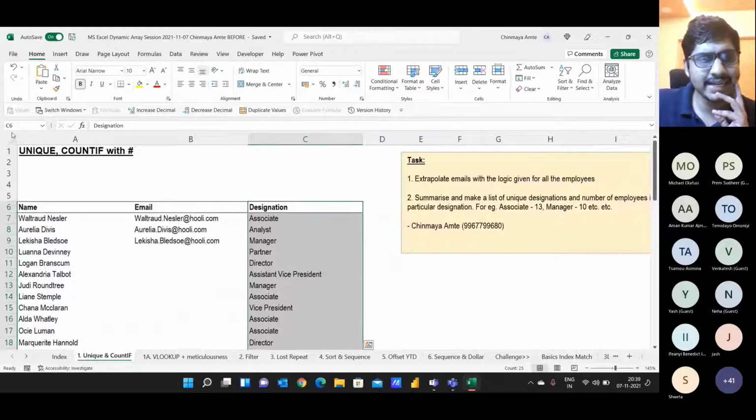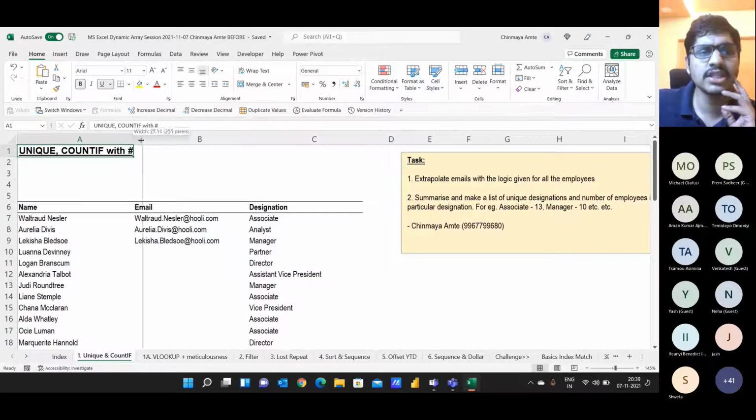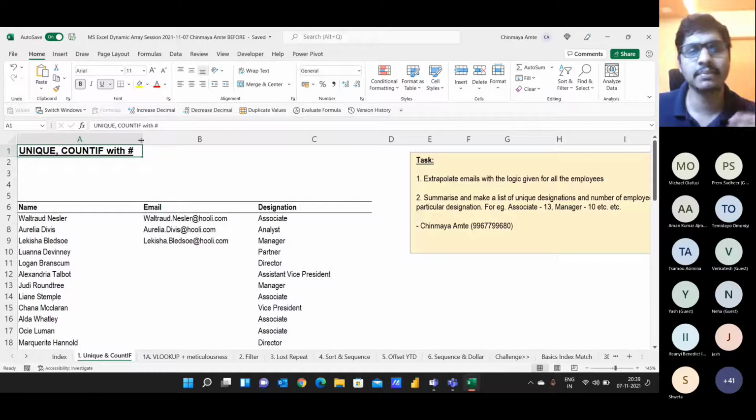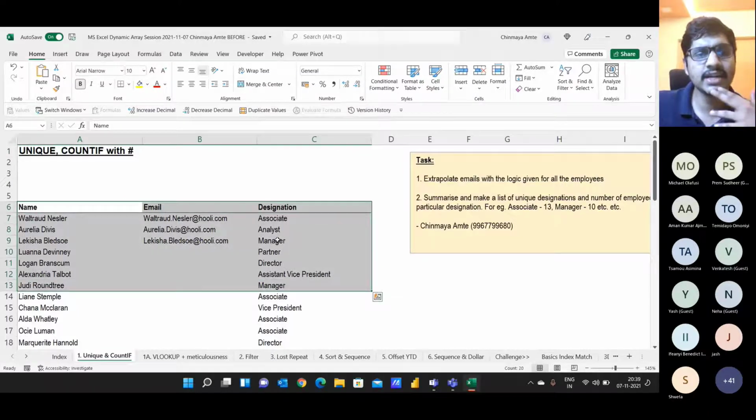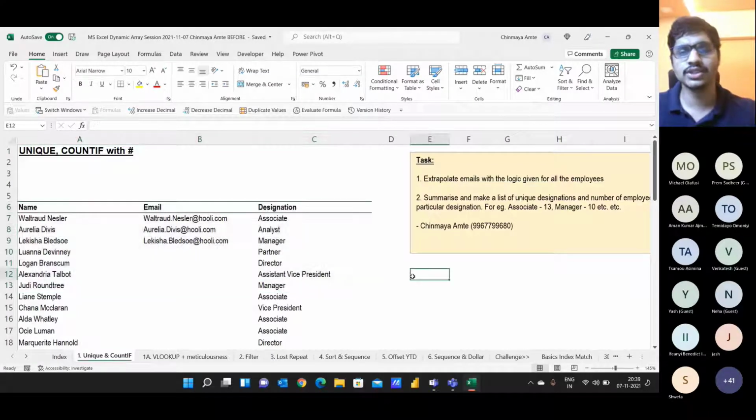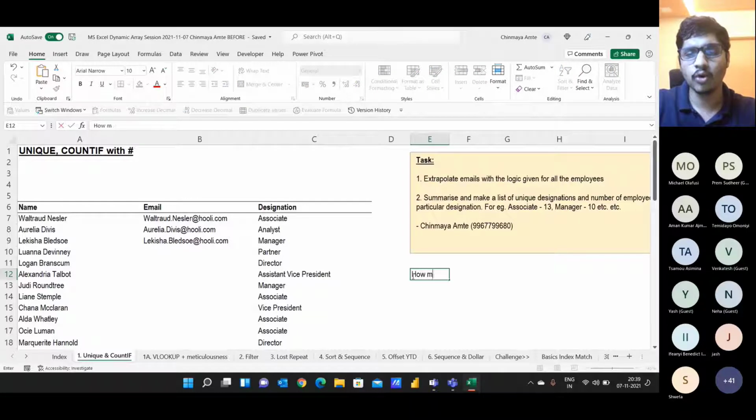The point is this data set is in a raw format, and we need to make a summary of it. We need to analyze this data set. There are two asks here. First, we have to understand how many associates and analysts are in the team.